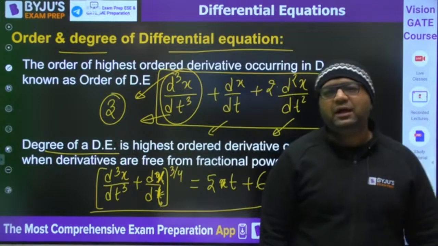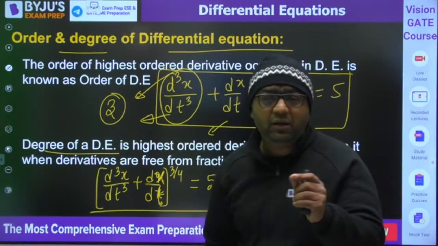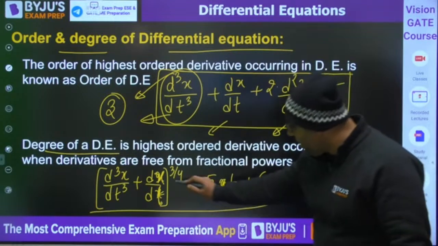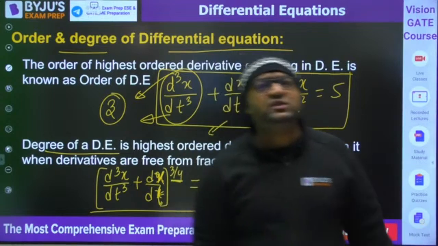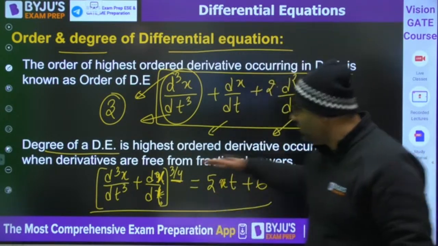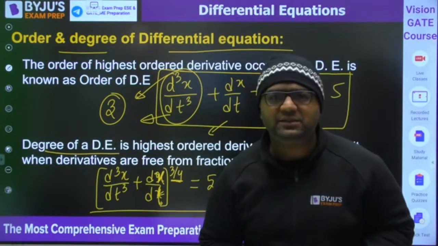When we are talking about degree, the first thing we need to do is make it free from fractions. You can see here the power is fractional. Before that we cannot tell the degree.